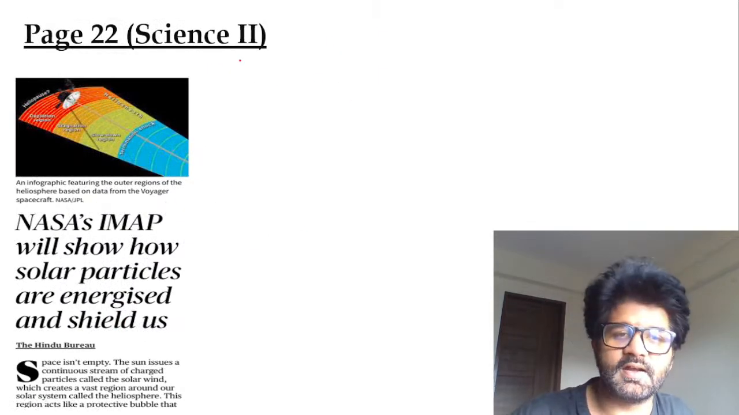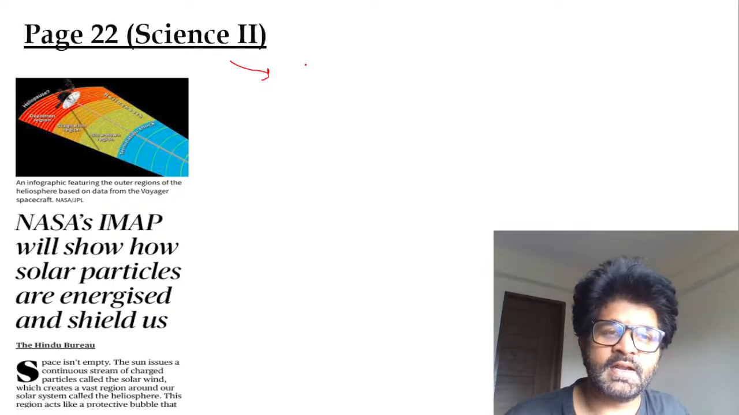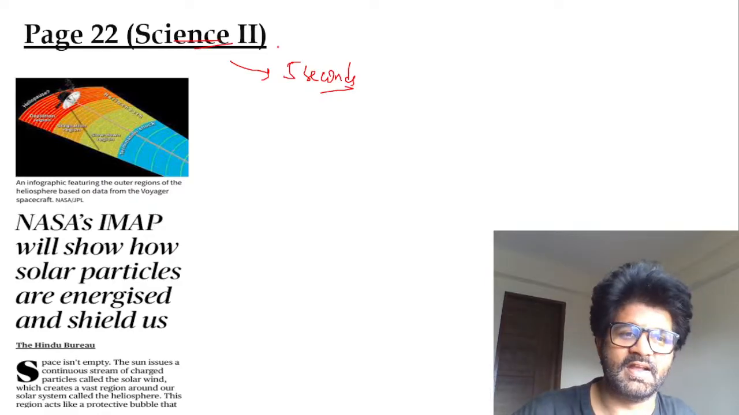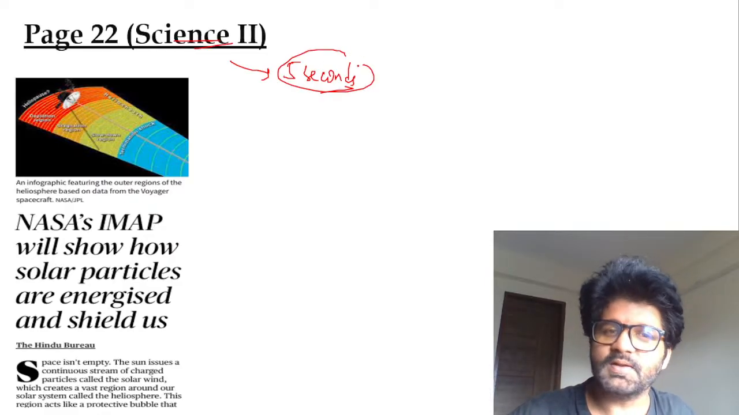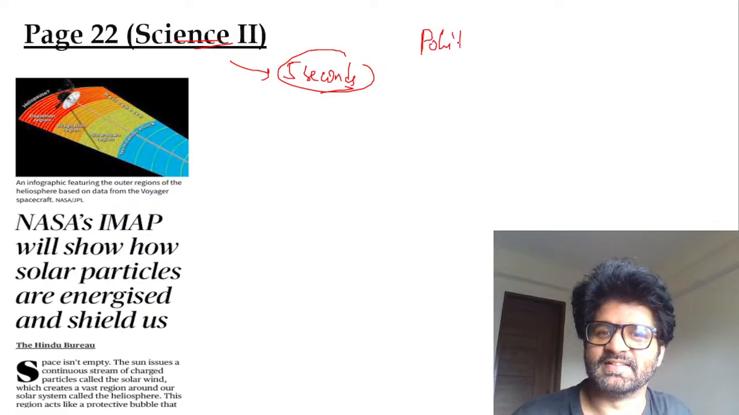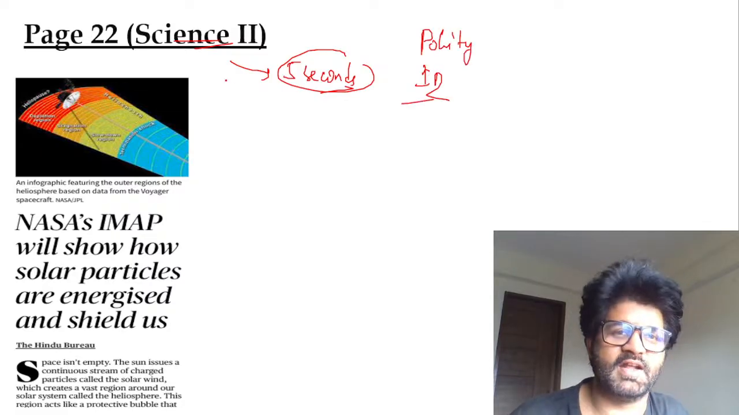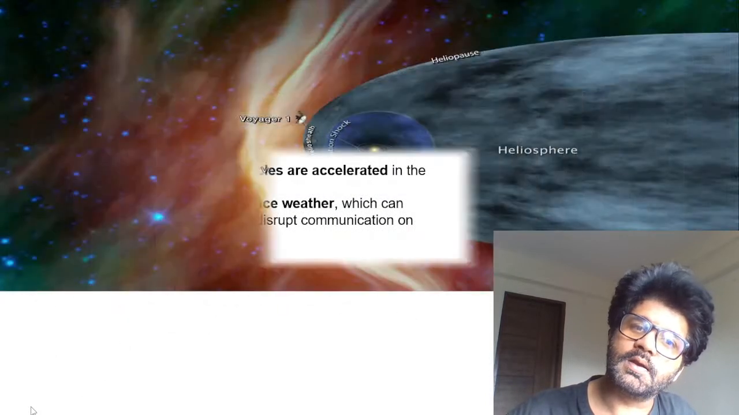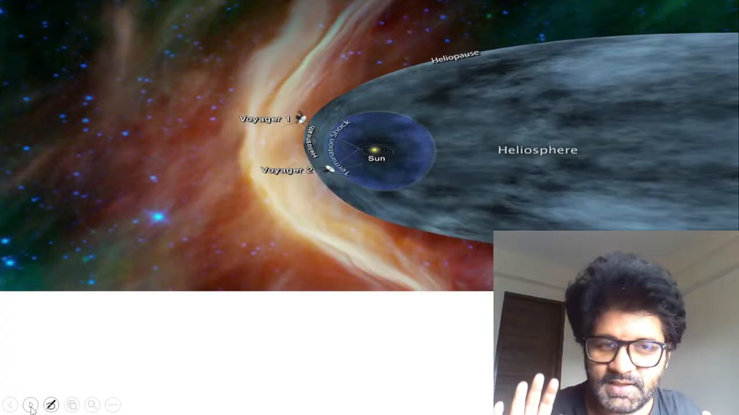Again, a science article. Oh my god, this science article is reducing my age by 5 seconds. So much study you have to do, man. And it's so technical. It's very easy to take polity articles, IR articles. It's very tough to take these science articles. So for teaching you this, let me first of all show you something, and let me try to explain this as easily as possible.